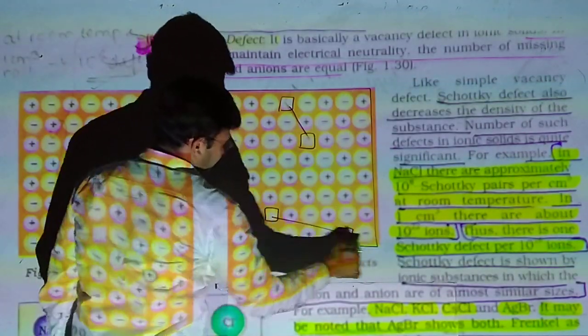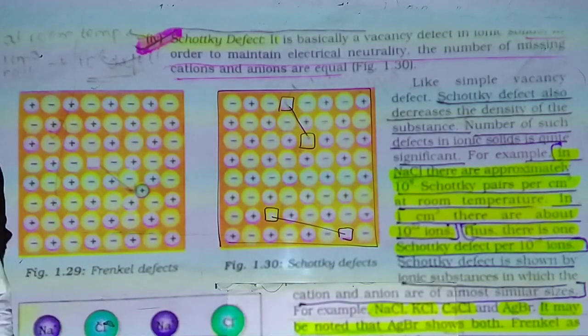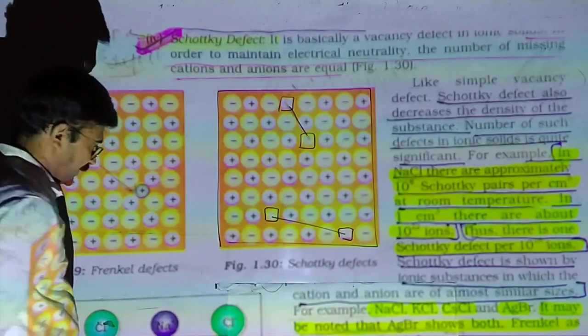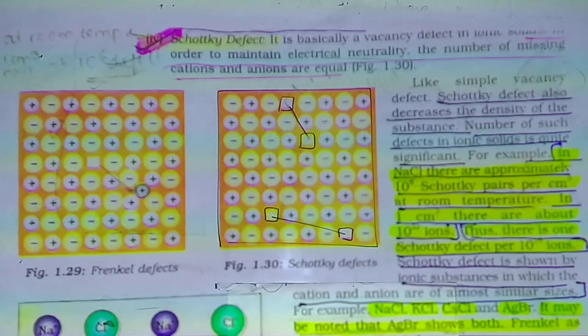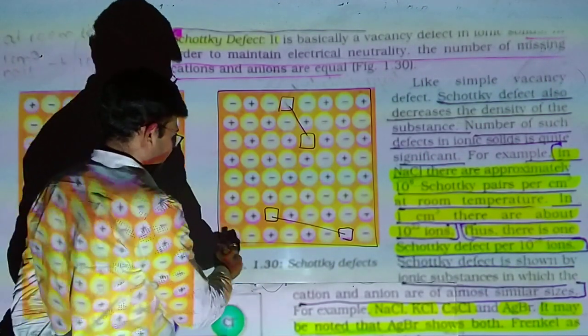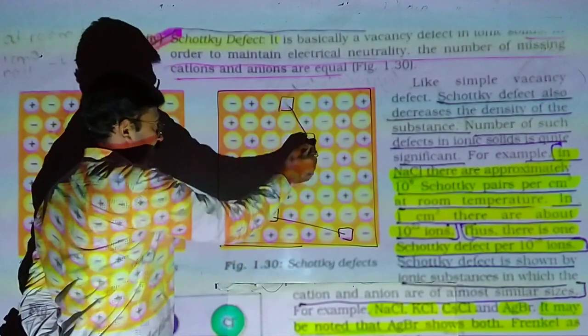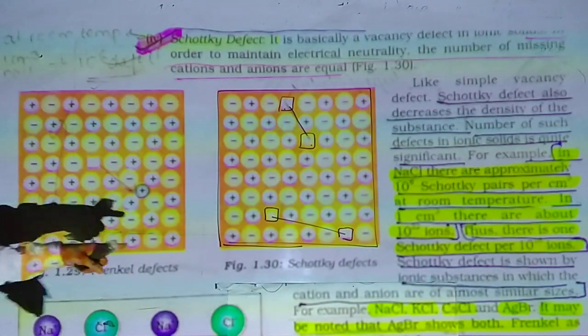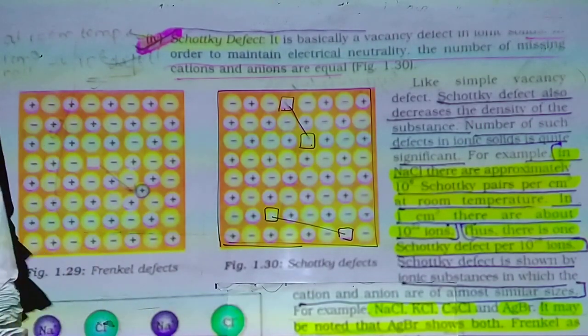Before the defect, suppose positive ions are 100 and negative ions 100, and after the defect it is 99 each. So you can see the number of ions decreases in the crystal in a particular volume. So density decreases in the case of Schottky defect.